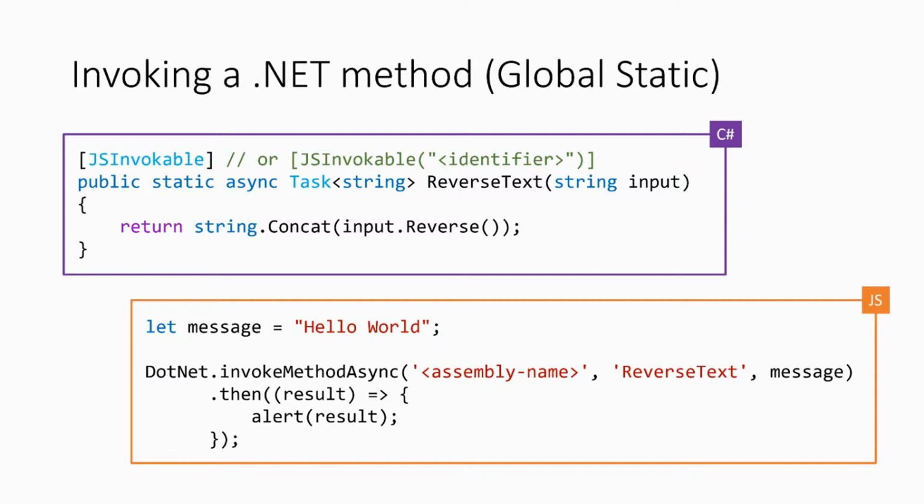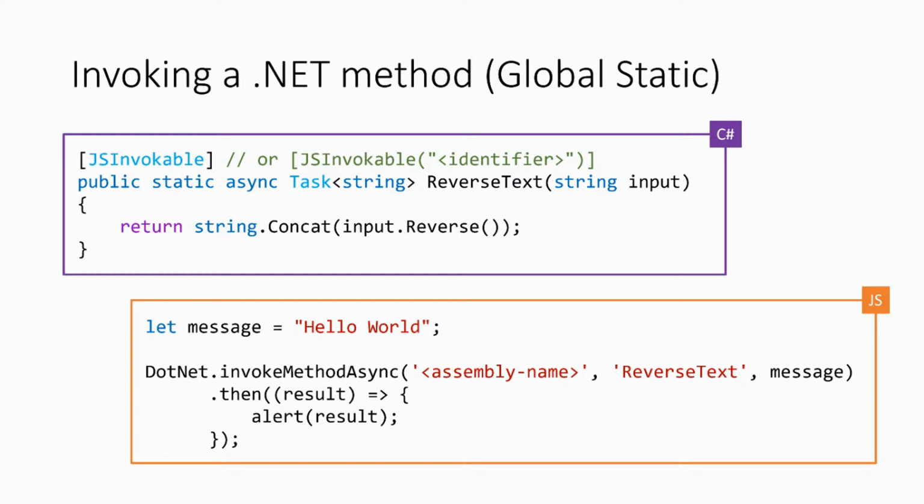However, in Blazor, to make things easier for most cases, instead of having that whole specific string, it's given an identifier. This is a free text string, if you will, where you can put in any valid identifier, such as carrots or something. I'm going to go with carrots as everything, and you can call that function. So it allows us to override the name of the method. Let's say we've declared our method, we added JSInvokable either by default using the method name or by overriding it with a custom identifier. We've declared that in C#. This magically gets exposed in the JavaScript world, and then we head over to the bottom block of code.